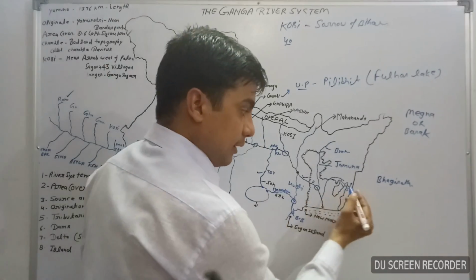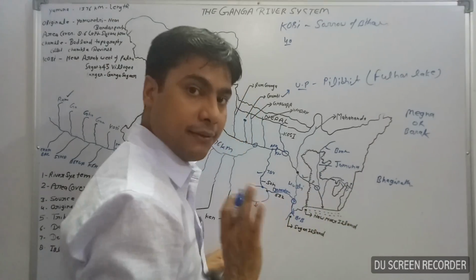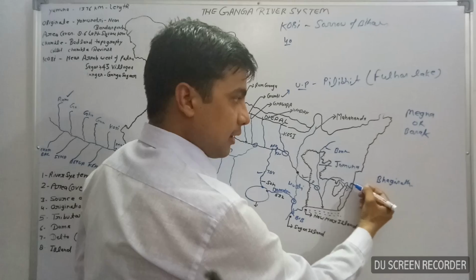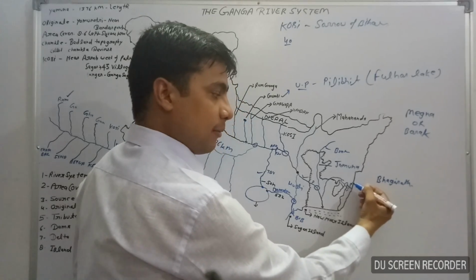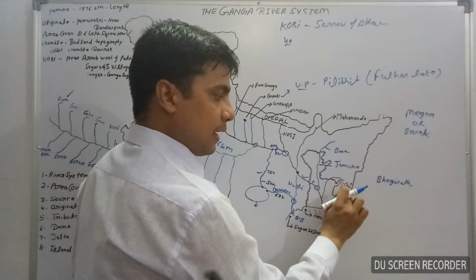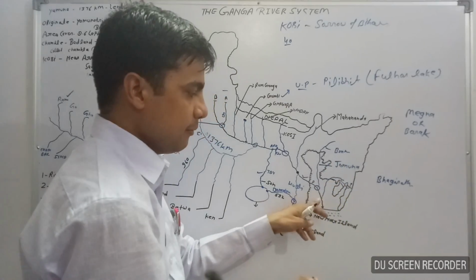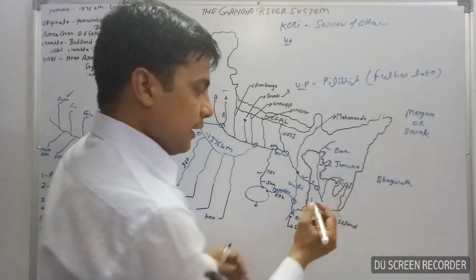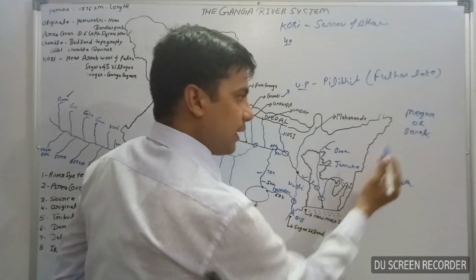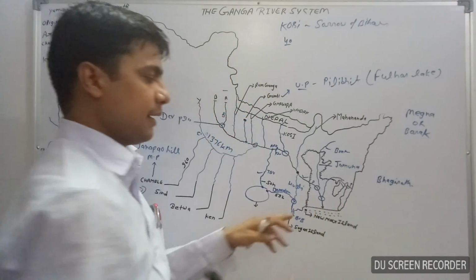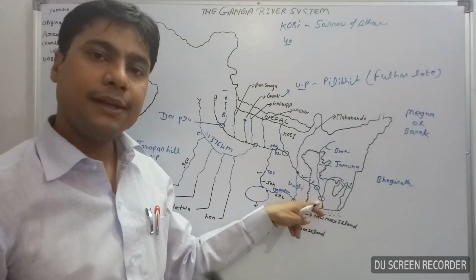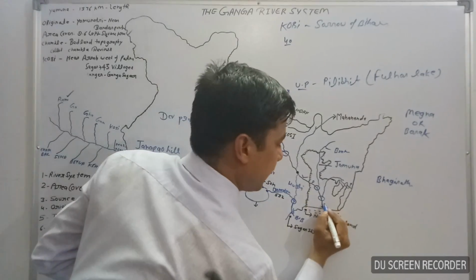It will never enter into Tripura. Never be confused. Then it enters into Bangladesh and meets with the Padma river. Here, when Meghna river or Barak river meets with the Padma river, then it is known as the Meghna river.